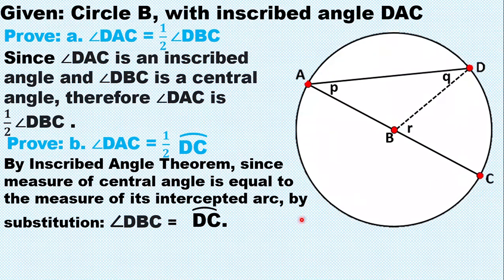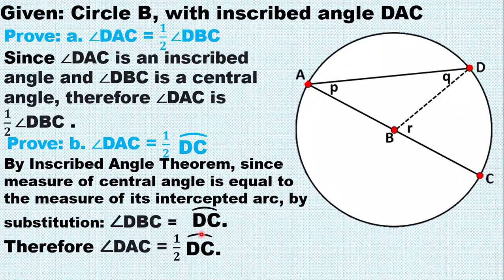So, ibig sabihin, by substitution, yung angle DBC ay equal siya sa 1/2 ng arc DC. So, therefore, yung angle DAC naman ay 1/2 ng arc DC.